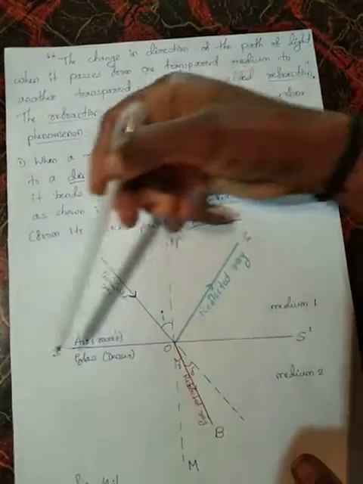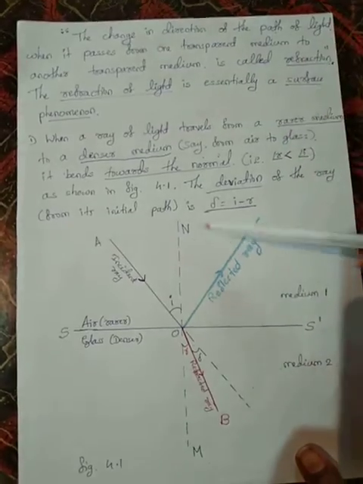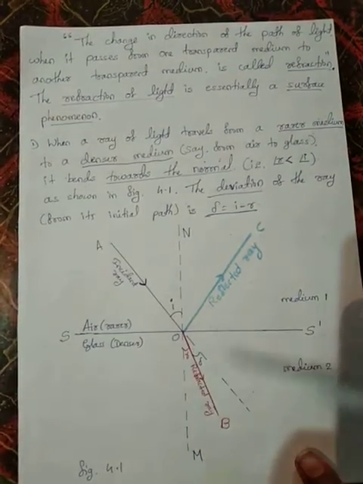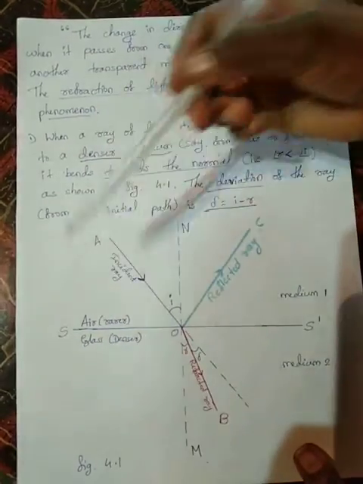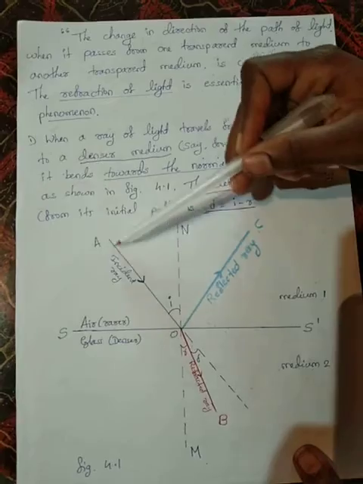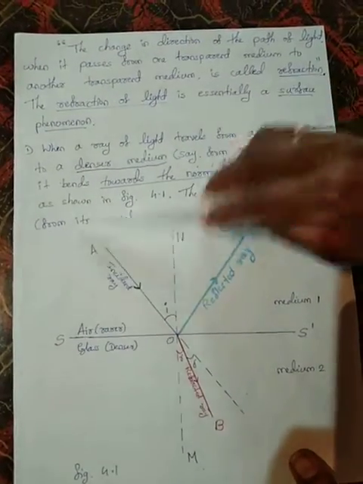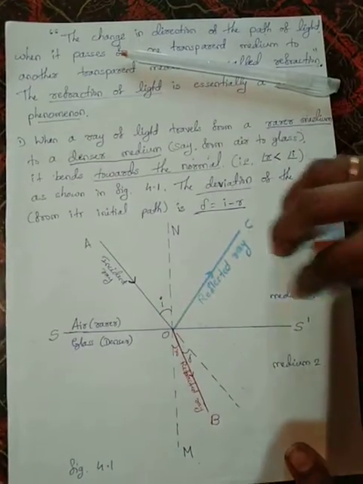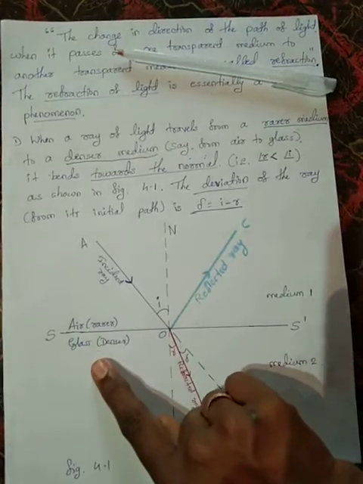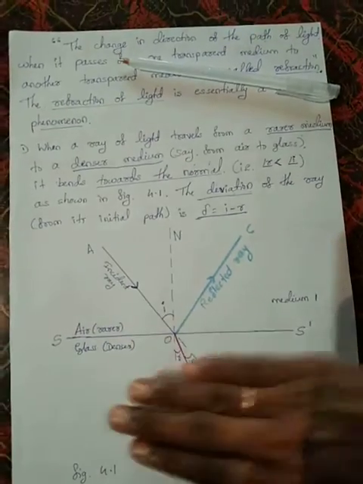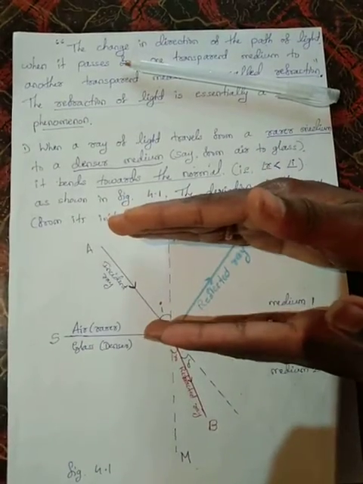See in this diagram, S dash is a plane, and this NM is a normal to this plane, and O is the point of incidence. Here is the air medium. This is the first medium. Medium 1 is the air, and that is the rarer medium. The second medium is glass, that is the denser medium. Okay, imagine this is glass and this is air medium.